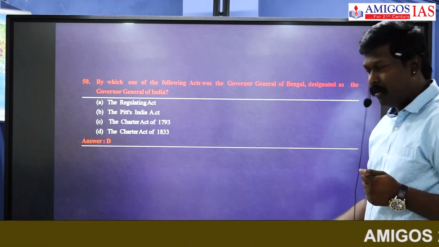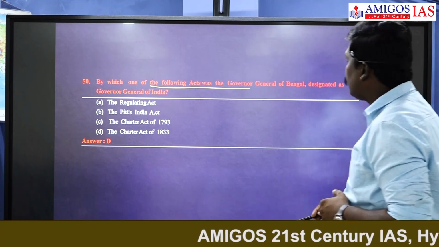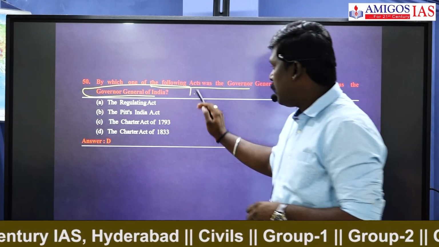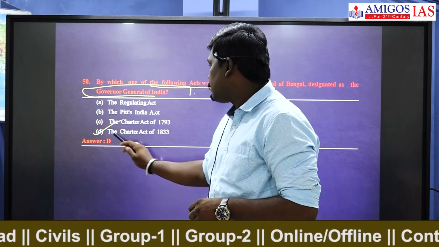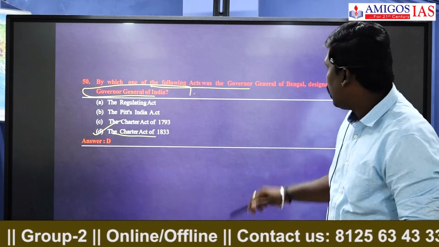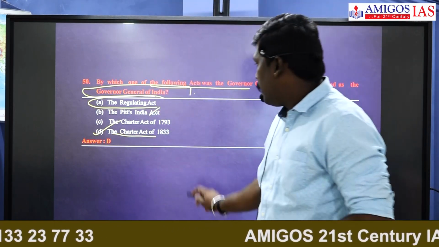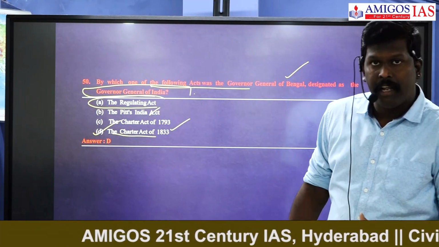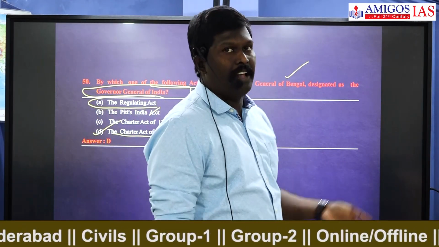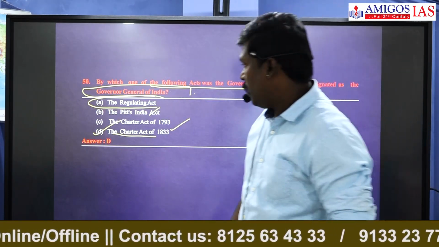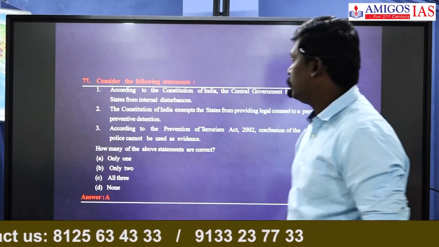Very easy question. One of the easiest questions now. In which of the following acts was the Governor General of Bengal designated as Governor General of India? That is your D, the 1833 Charter Act. Charter Act of 1833. Governor General of Bengal is by the Regulating Act of 1773. You know, Warren Hastings was the first Governor General of Bengal. Then William Bentinck is the first Governor General of India. Then again, we all know the Government of India Act of 1858 changed the Governor General of India to Viceroy of British India. So the answer is D here. Next question, sir.